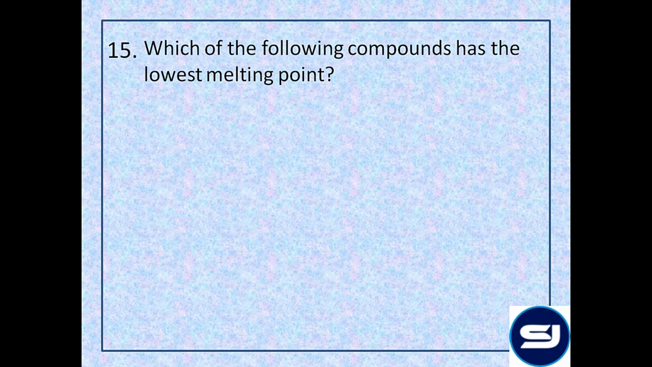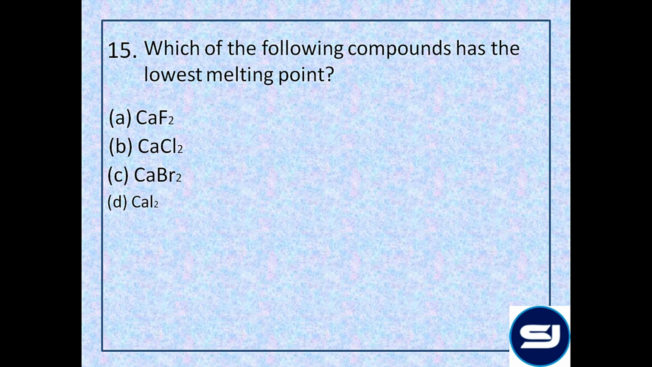Which of the following compounds has the lowest melting point? Calcium fluoride, calcium chloride, calcium bromide, and calcium iodide. Now the lowest melting point for the metallic salts could be found as per the covalent character or ionic character. For lowest melting point, the compound needs to have high covalent character. And for covalent character, the rule is small cation, large anion, and high positive charge.